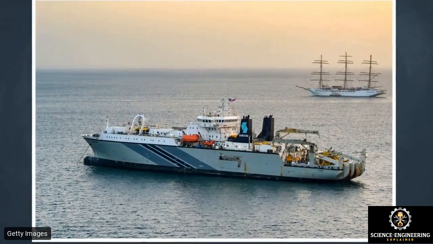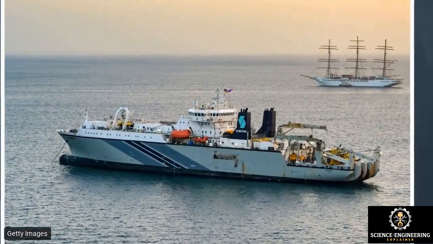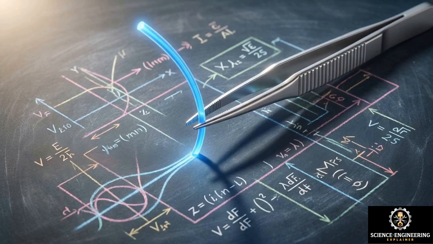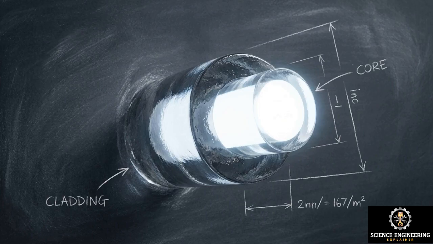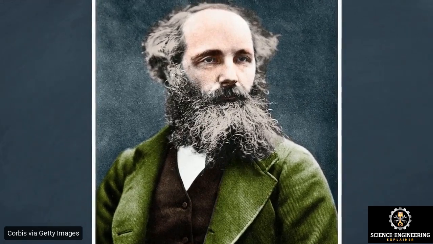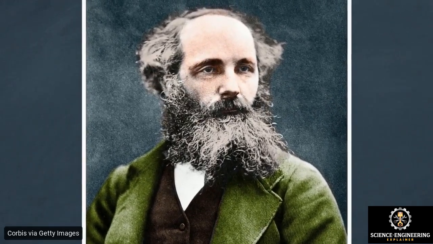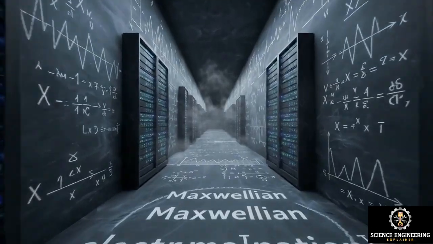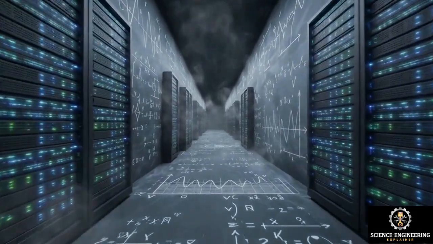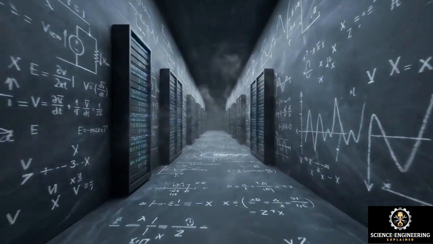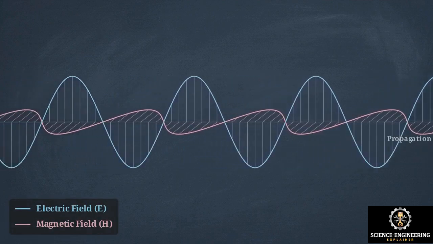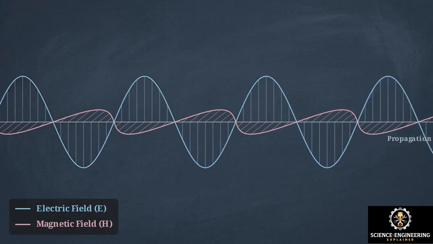To transmit high-density data across oceanic distances, we have to physically confine that energy. The engineering solution is to trap those light waves inside microscopic threads of highly purified silica glass. The ability to do this traces directly back to the electromagnetic theory established in the 19th century by James Clerk Maxwell. Designing and operating the physical layer of the global internet is strictly an exercise in applied Maxwellian physics and wave mechanics.